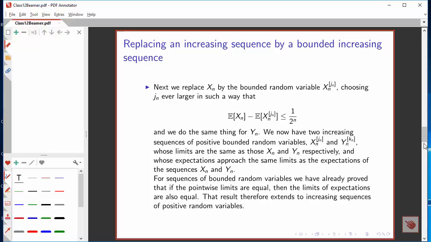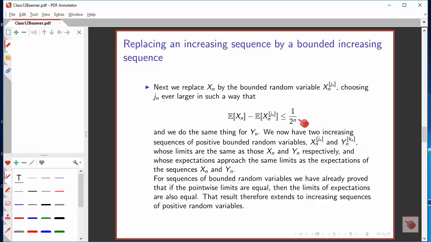Now, what we're going to do is create a bounded increasing sequence as we have done before. So we've got x sub n, and we can also create x sub n where all values larger than some integer, which we'll call j sub n, are replaced by that integer.